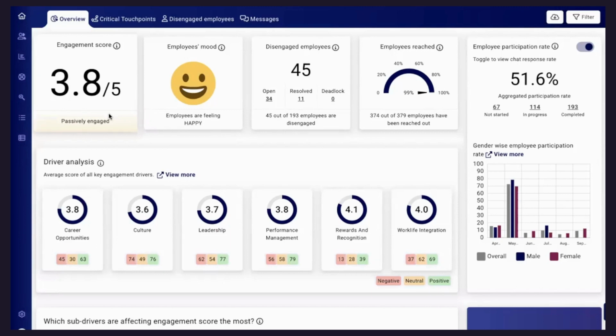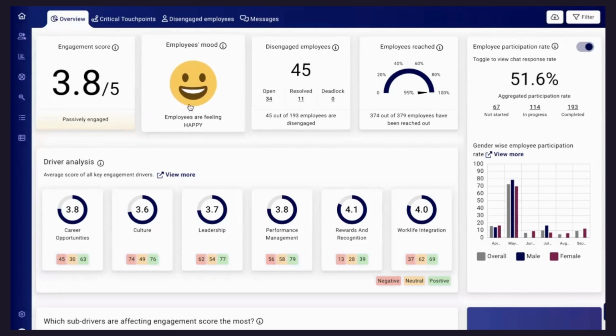So over here, if you see, we have employee mood. Now, employee mood, we are not adding in the total engagement score. Employee mood is in general the first question that we ask every employee when they complete a touch point, where we congratulate the employee and say, hey, how was your experience in the last 3 months, 6 months, or let's say 5 years or 10 years, just to set some sort of tonality and to understand how the mood is overall. So yeah, employee mood.